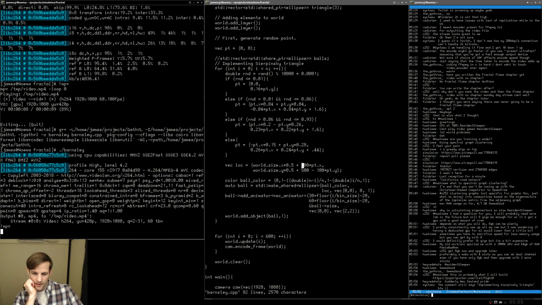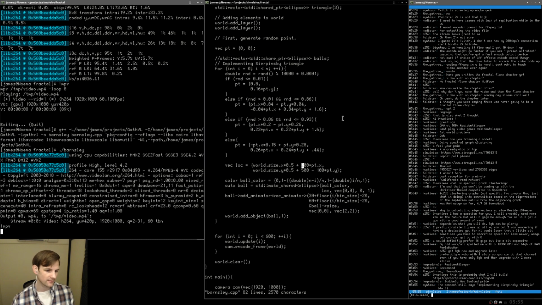I'm not really sure. Comment says, implementing Sierpinski triangle. What comment? Oh, yeah, you're right. Let's go ahead and modify that.